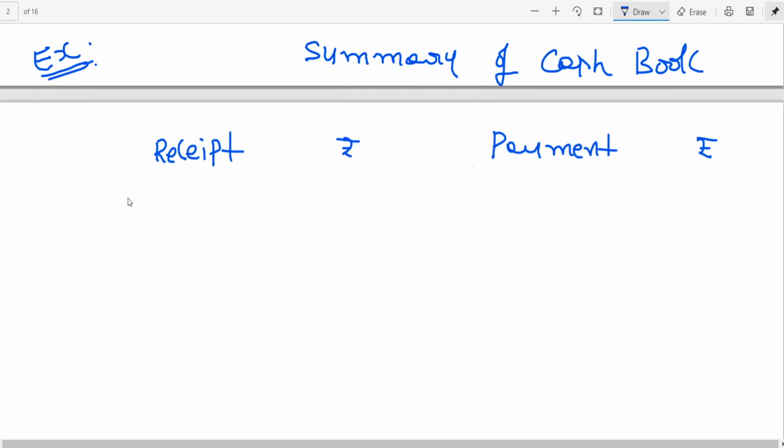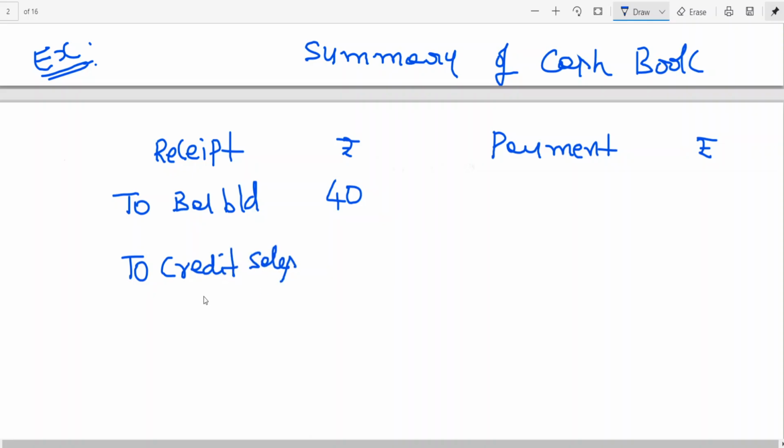Let me begin with the balance brought down, that is the opening cash balance, say 40 rupees. Then, to credit sales collection, that is the amount collected from debtors, say 160.